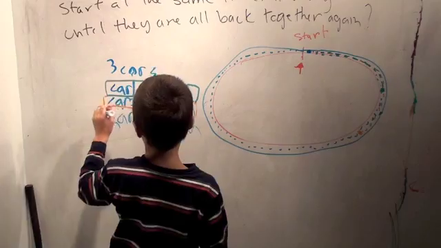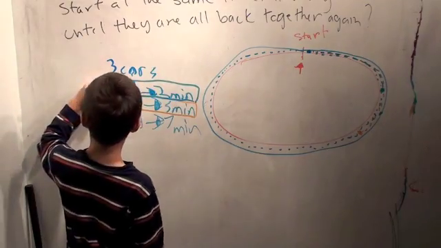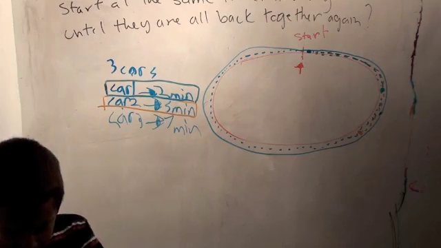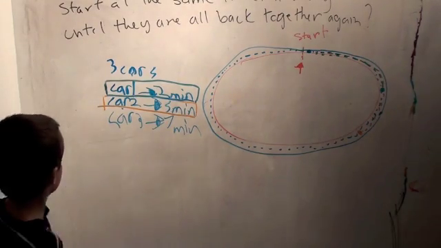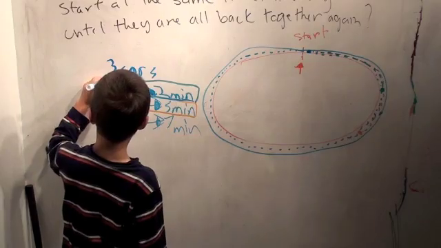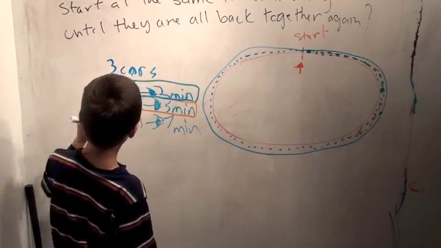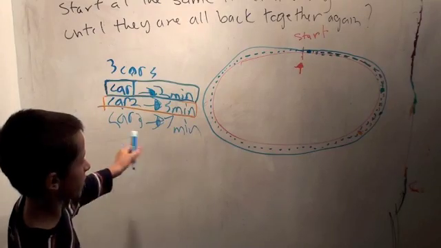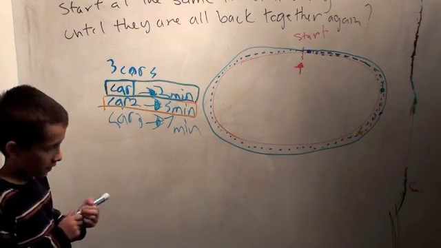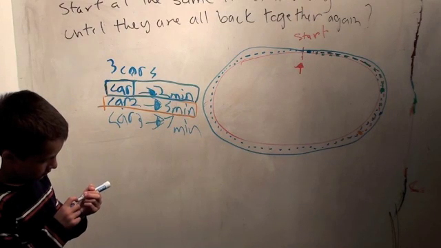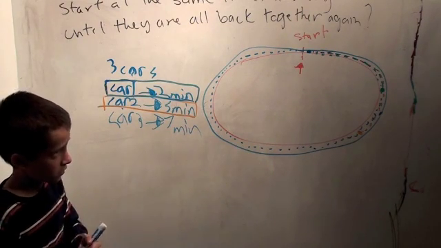Well, why don't we just say if there was just car 1? Well, remember we're trying to figure out when the cars all get together again. So if there's only one car, he's always together. Okay? How about just 2 cars? Just 2 cars is better. Making it just 1 car makes it too easy because the answer is they're always together.